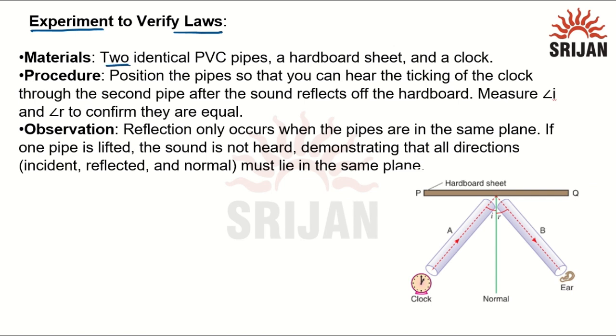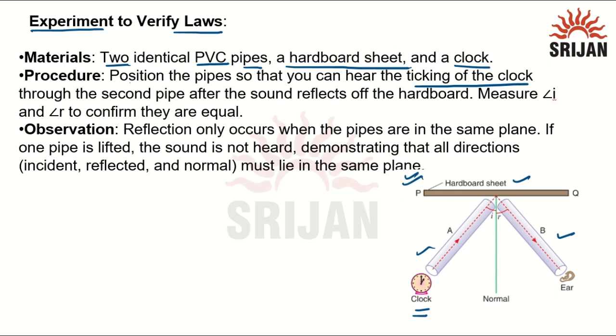We have taken two identical PVC pipes, a hardboard sheet, and a clock. And what is the procedure? We have arranged all these materials like this. This is a hardboard sheet, these are the PVC pipes, and here is a clock. Position the pipes so that you can hear the ticking of the clock. The sound is coming from the first pipe, and we should be able to hear this ticking from the second pipe.